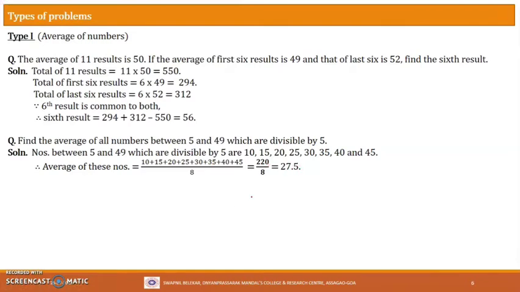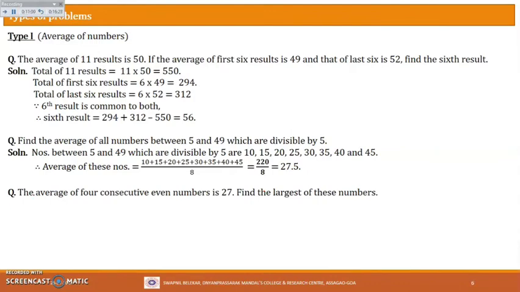So let's see the next one. The average of 4 consecutive even numbers is 27. Find the largest of these numbers. Okay, now to understand this, first we must know what is the meaning of even numbers. So what are even numbers? Even numbers are numbers which are divisible by 2, correct? So let's say for example 2 is an even number, correct?